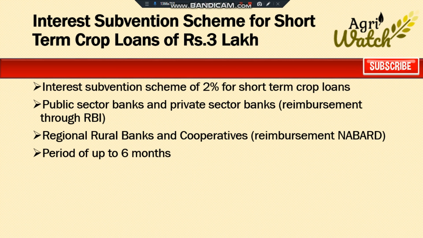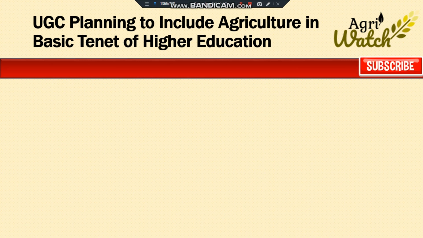According to the extant policy, crop loans up to 3 lakh per farmer provided by the district central cooperative banks and primary agriculture cooperative societies at 7% per annum are eligible for refinancing through state cooperative banks or district central cooperative banks from NABARD. In terms of the extant interest subvention scheme on short-term crop loans, loans are made available to the farmers at 7% per annum and on prompt repayment, an incentive of 3% is credited to the farmer's account. Now let us move on to the next news.